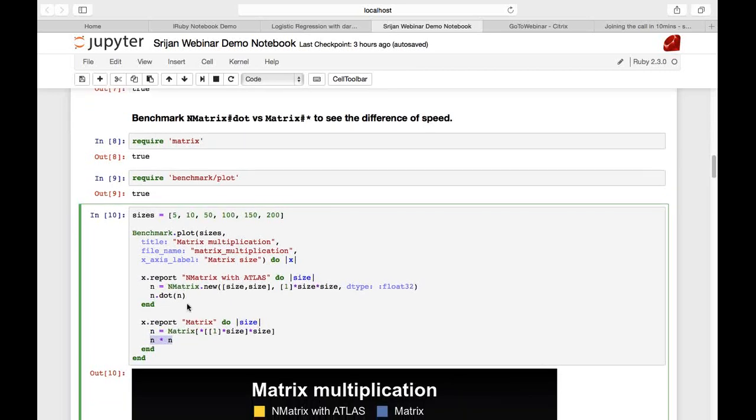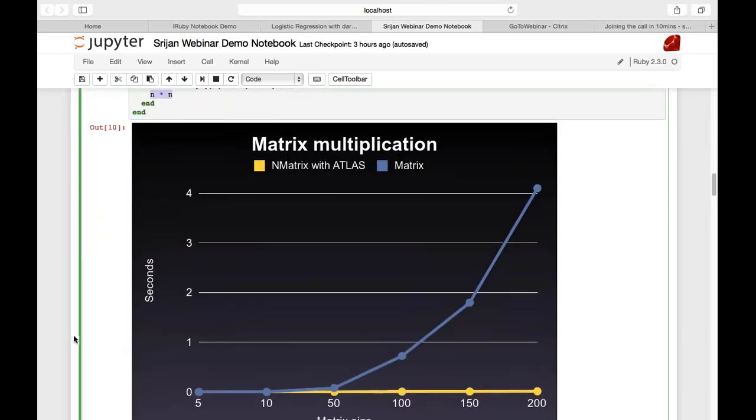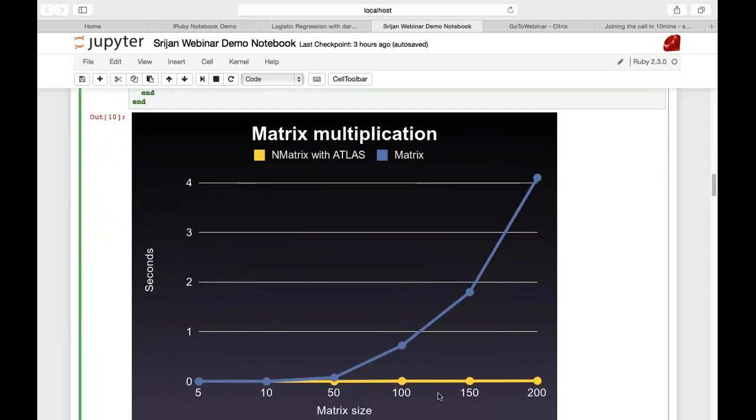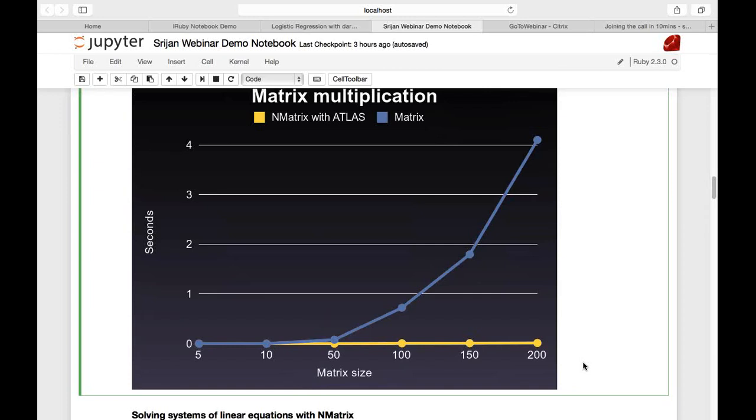Now the benchmark plot gem generates a very good looking graph. You can see for the same numbers, the NMatrix with Atlas matrix multiplication is almost 0, whereas the Ruby matrix multiplication is greater than 4 seconds for a matrix of size 200. Thus, NMatrix with Atlas is extremely blazing fast, and all you need to do is write the code for making this happen.